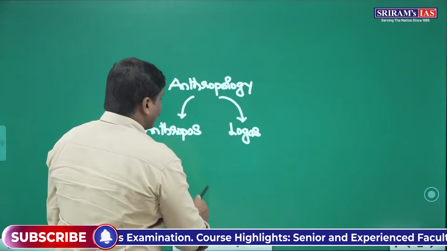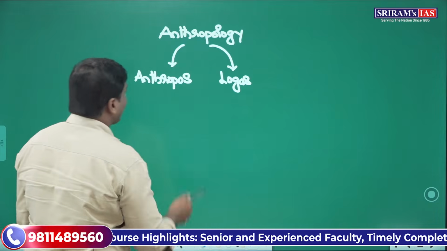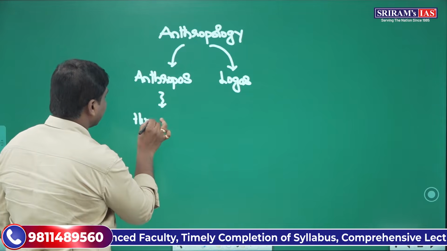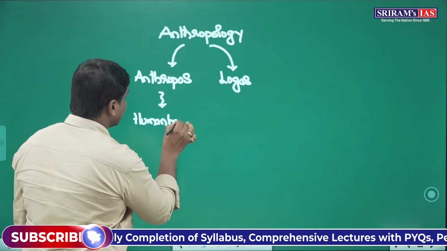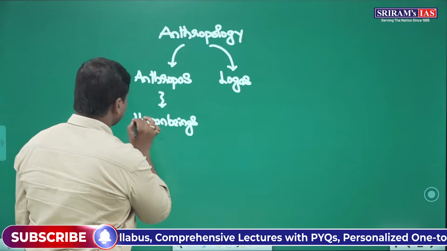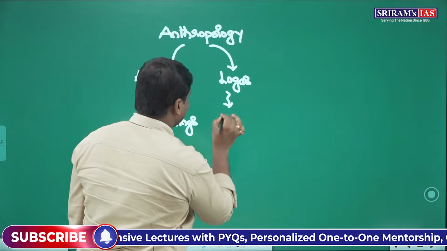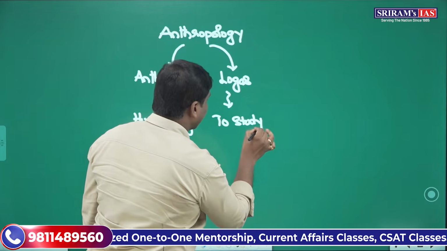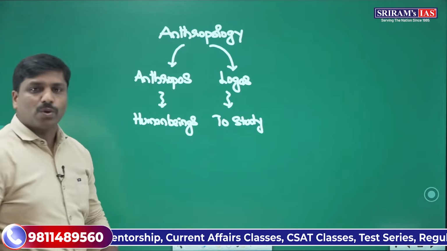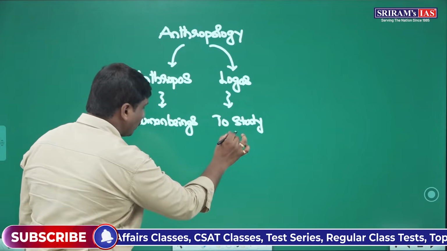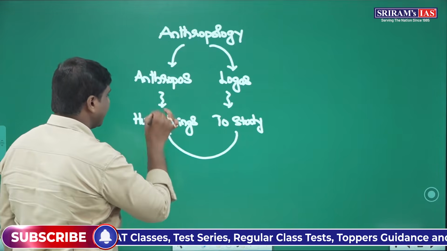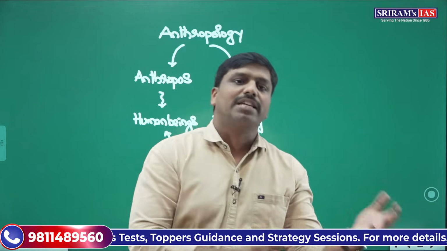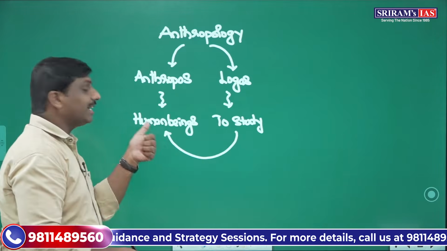In simple terms, the word anthropos means human being, and the word logos refers to study. So anthropology basically refers to the study of human beings from an etymological perspective. This is how we can define it etymologically.